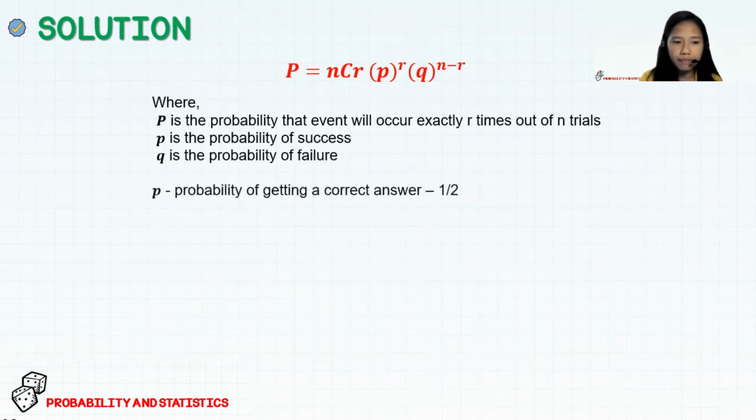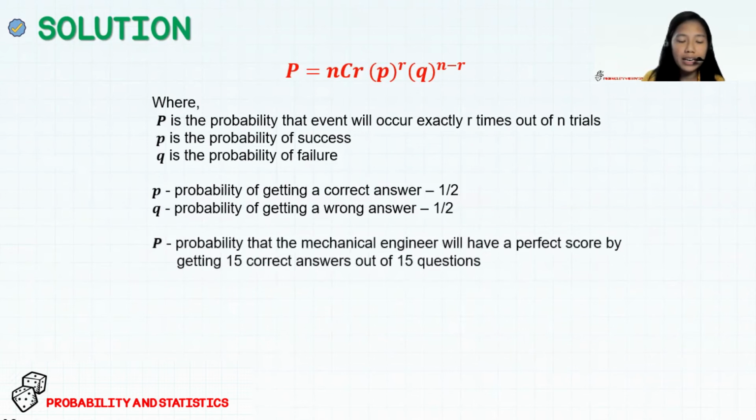So in the problem, the small letter p is the probability of getting a correct answer, which is equal to 1 out of 2. We all know that the question stated that this is a true or false type of examination. So therefore, we have two choices, the true and the false. And to get a correct answer, we only need one answer out of the two choices. Therefore, we have a 50% probability of getting a correct answer. And similarly, we also have 1 out of 2 probability of getting a wrong answer.